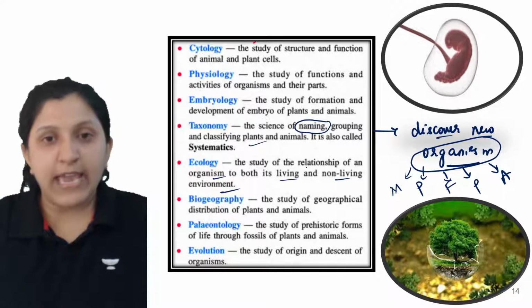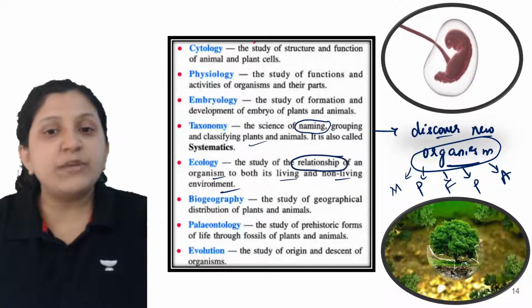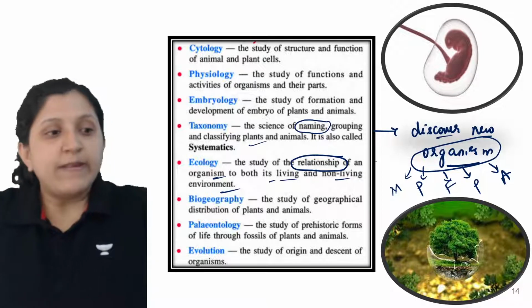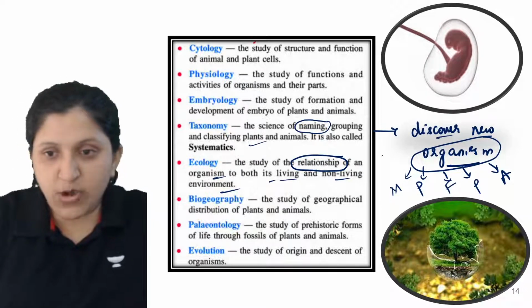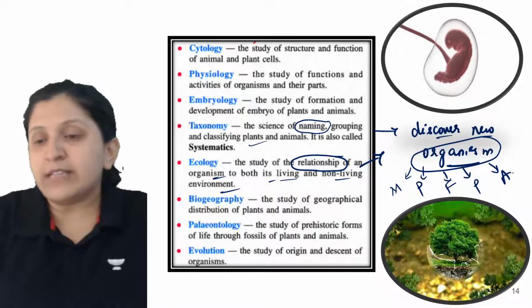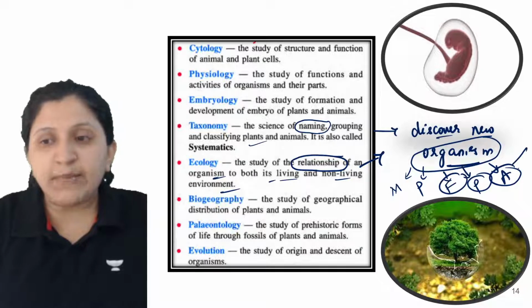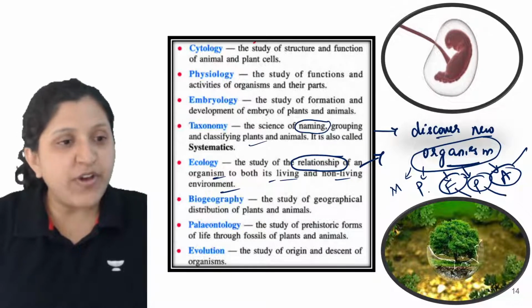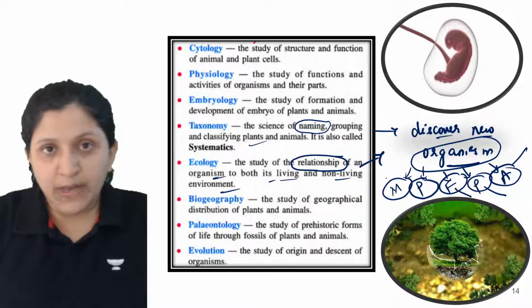Now with respect to ecology, it is the study of the relationship of an organism to both its living and non-living environment. A human is a living organism. So these are all living organisms: animalia, plantae, fungi, protista, and monera. All these are living organisms.